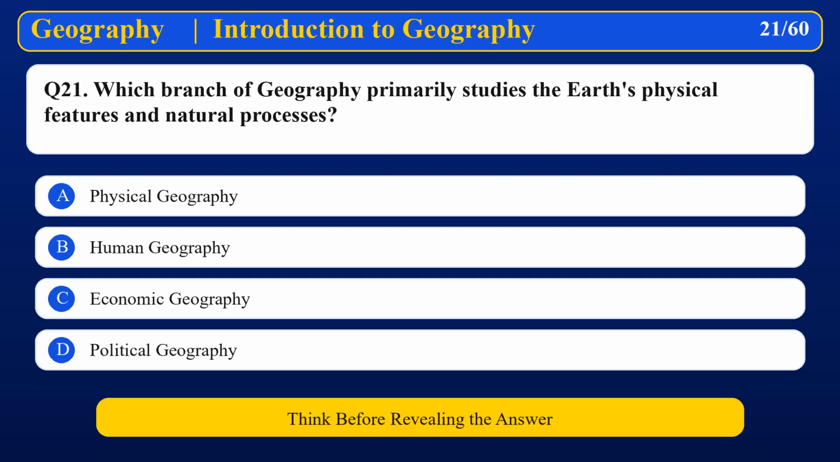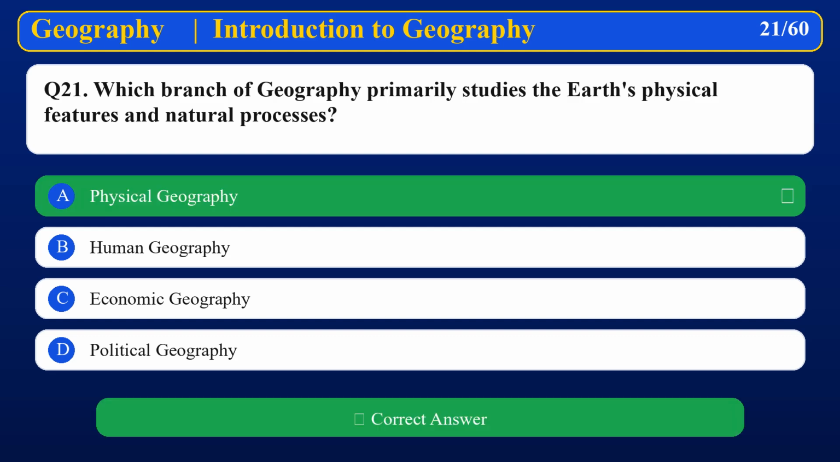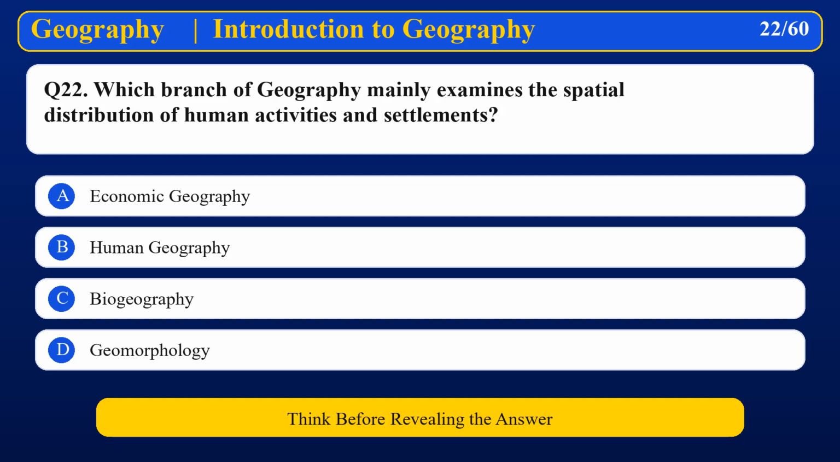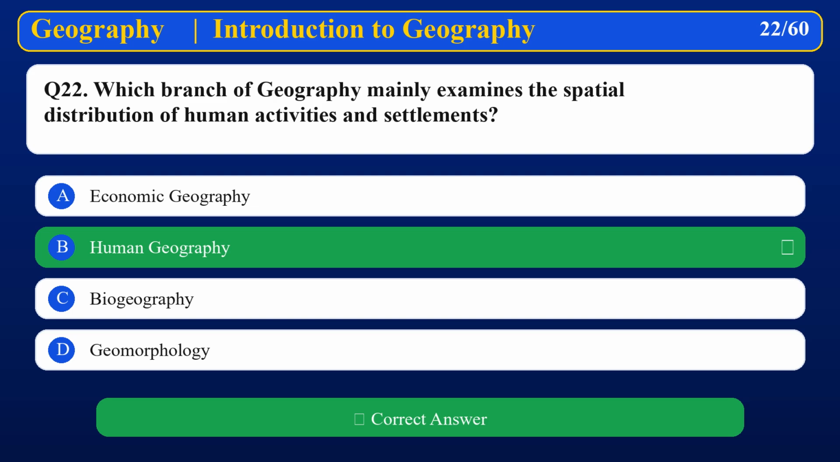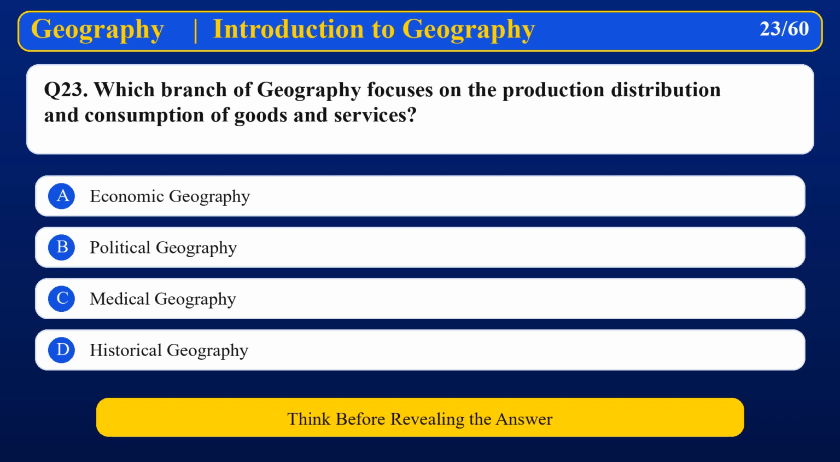Which branch of geography primarily studies the Earth's physical features and natural processes? Physical geography. Which branch of geography mainly examines the spatial distribution of human activities and settlements? Human geography. Which branch of geography focuses on the production, distribution, and consumption of goods and services?